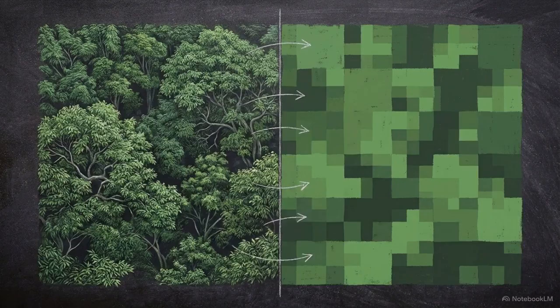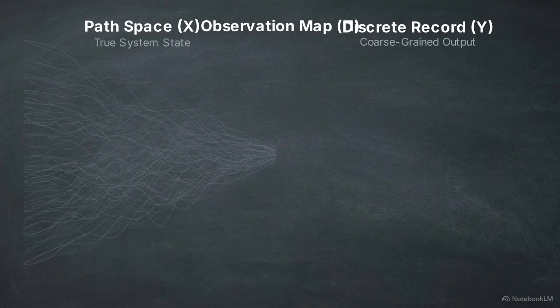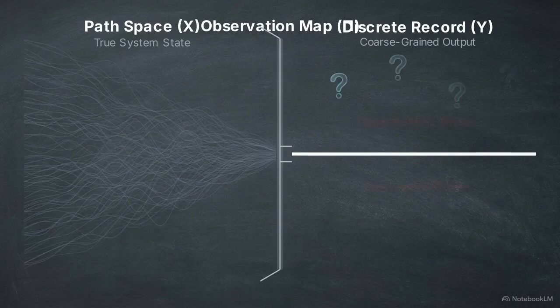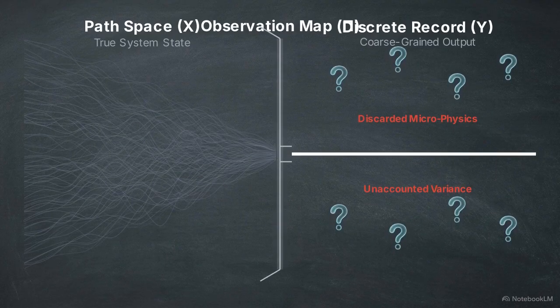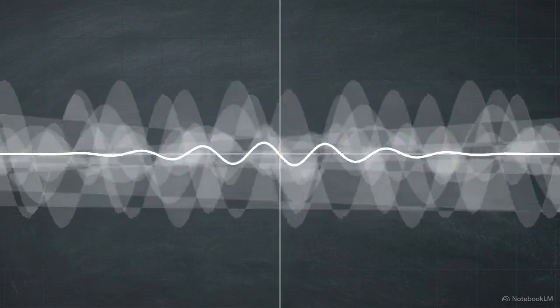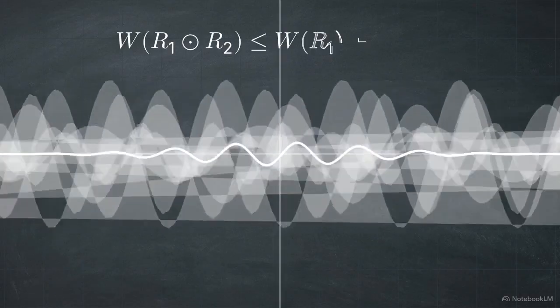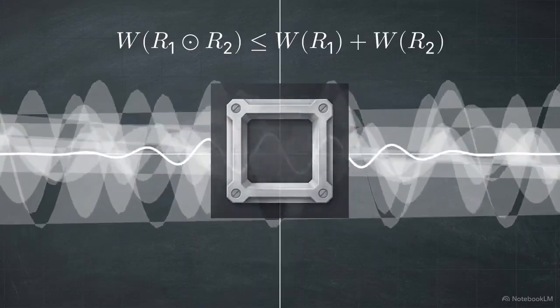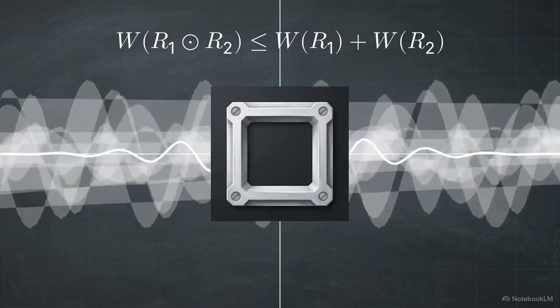While geometry defines the boundaries of motion, the act of observation creates its own structural challenges through coarse graining. When continuous microphysics are compressed into macroscopic records, information is lost in the projection. The individual paths that disappear during this compression form the hidden fiber of the system. The Oplax subadditivity law serves as the mathematical safeguard to maintain thermodynamic honesty during this process.